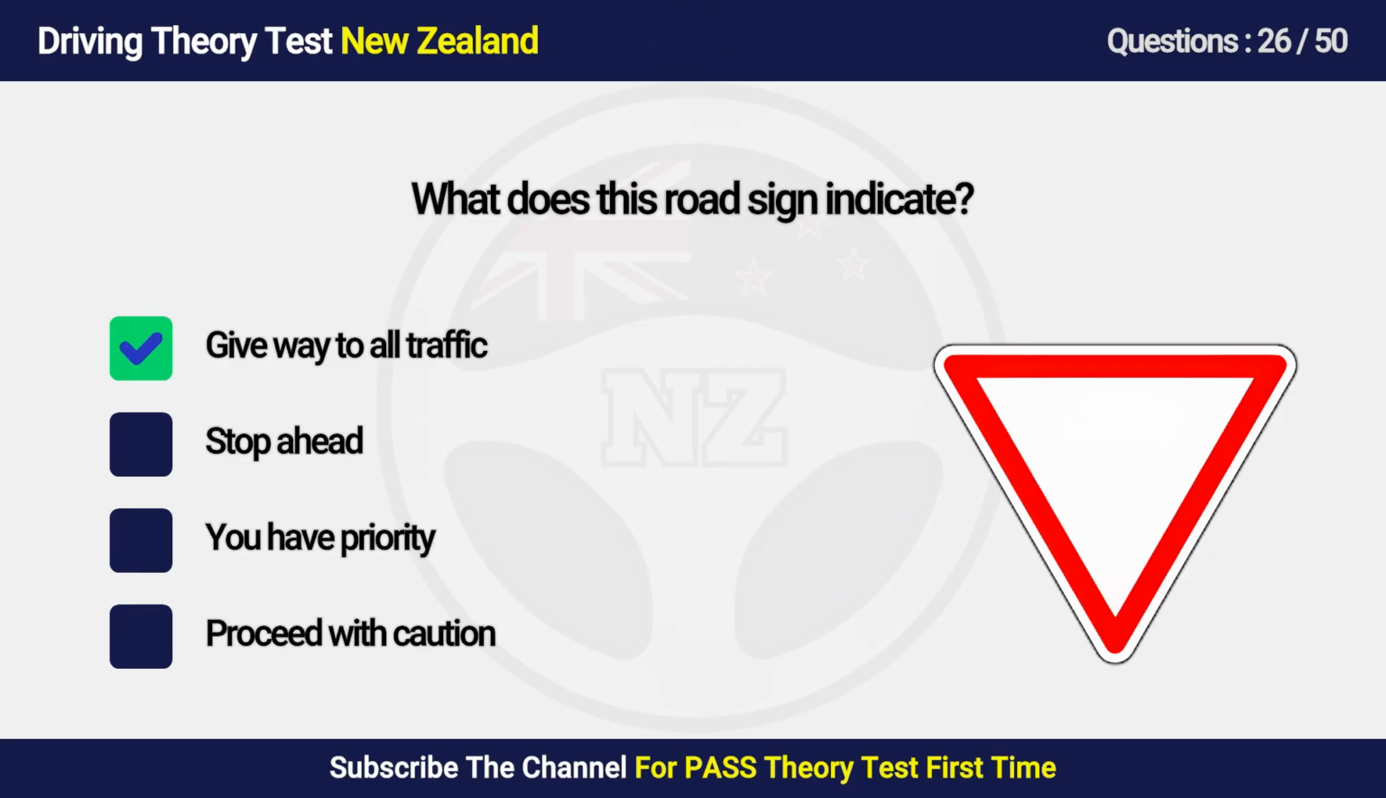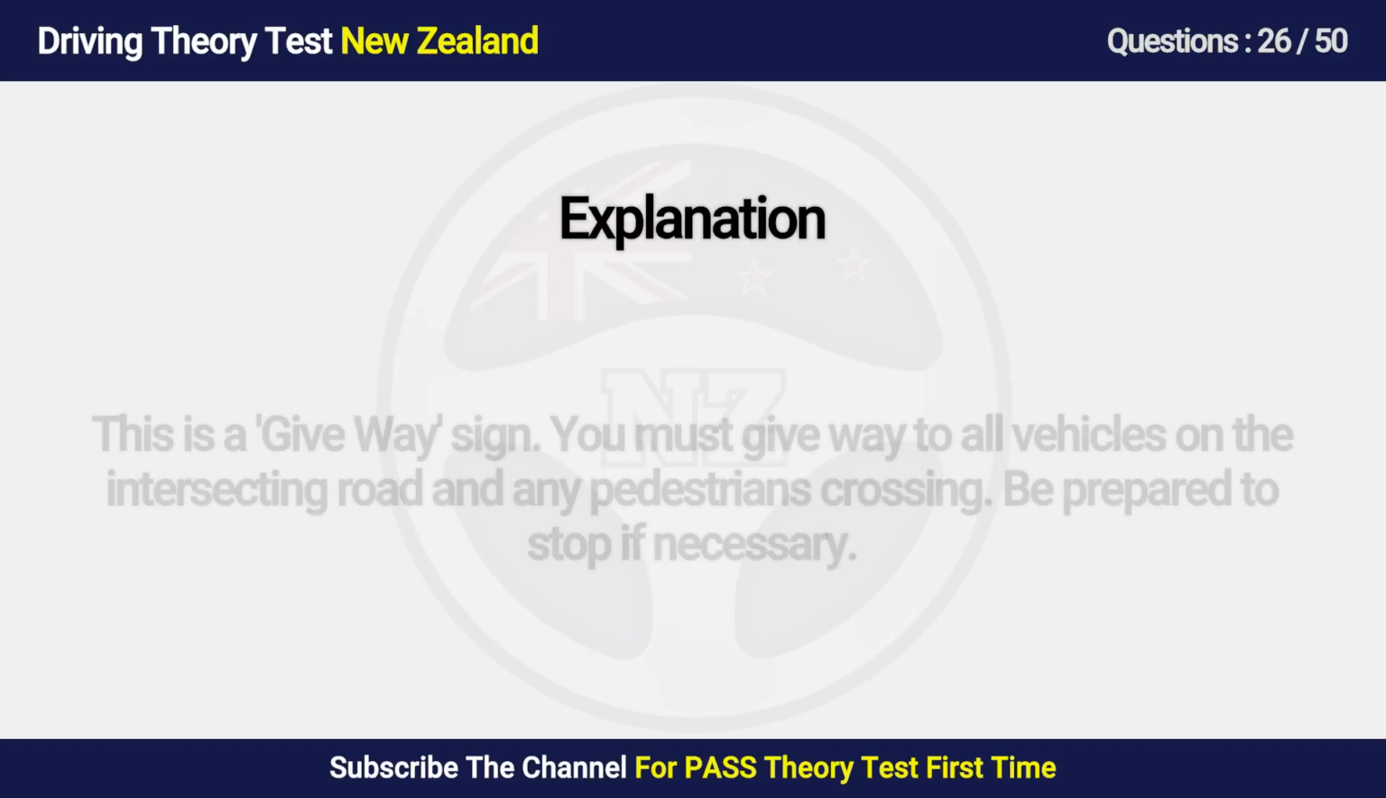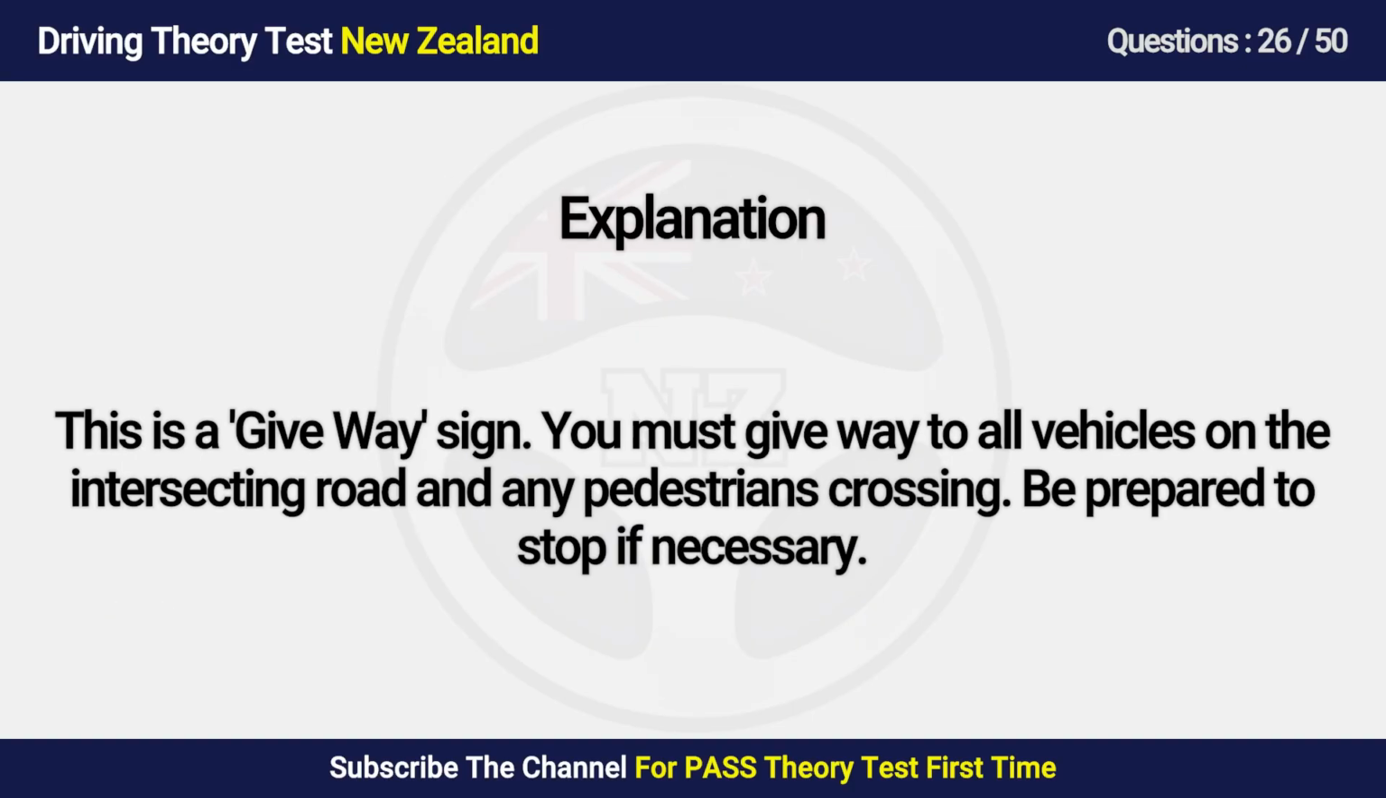Answers is A. Give way to all traffic. This is a give way sign. You must give way to all vehicles on the intersecting road and any pedestrians crossing. Be prepared to stop if necessary.